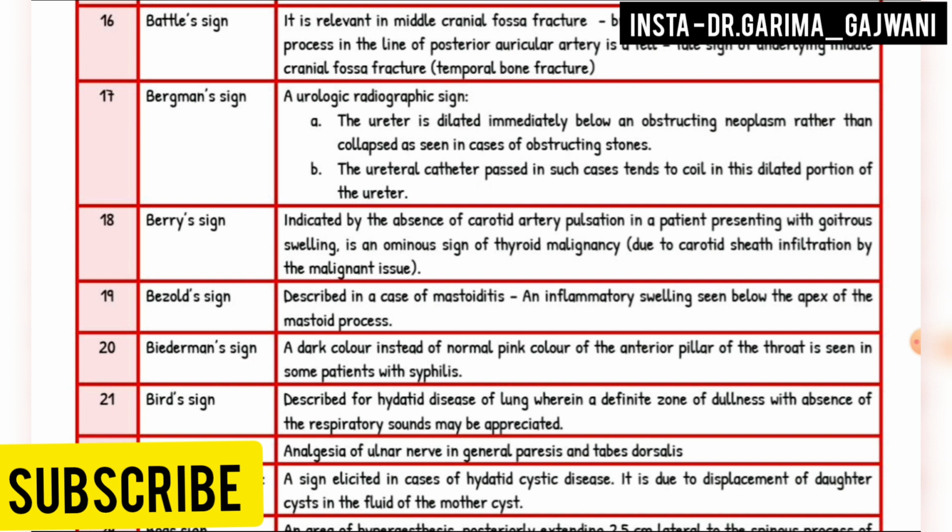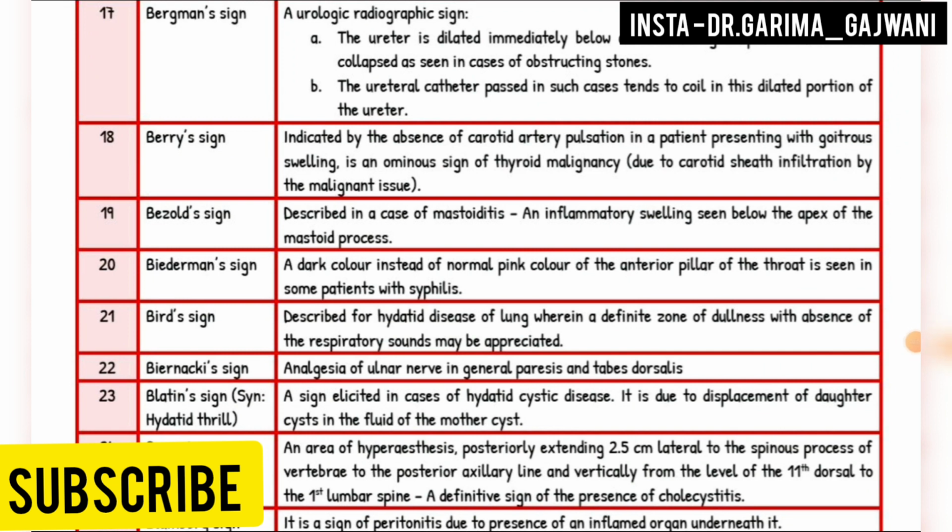Bergman's sign, a urological radiographic sign. The ureter is dilated immediately below an obstructing neoplasm rather than collapsed as seen in cases of obstructing stones. The ureteric catheter passed in such cases tends to coil in the dilated portion of the ureter.